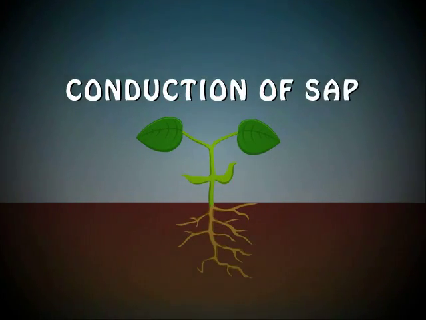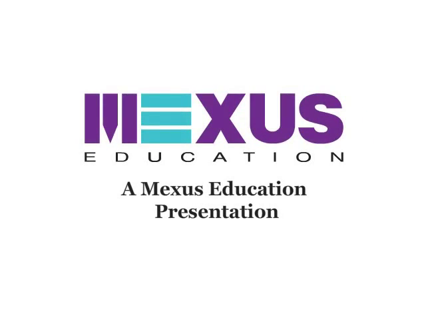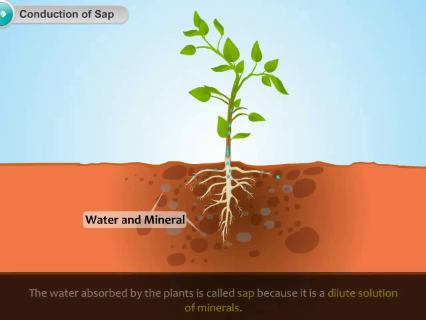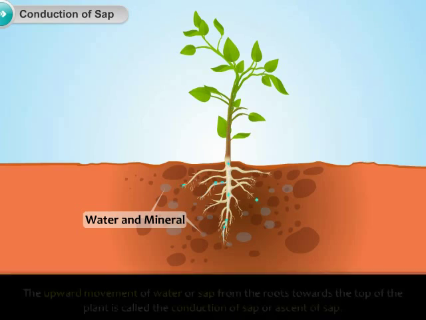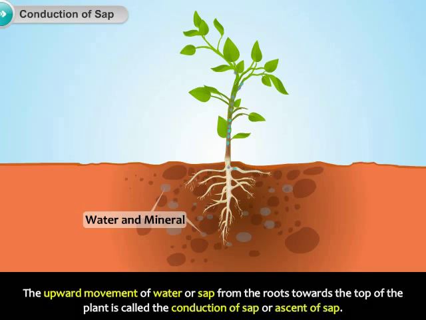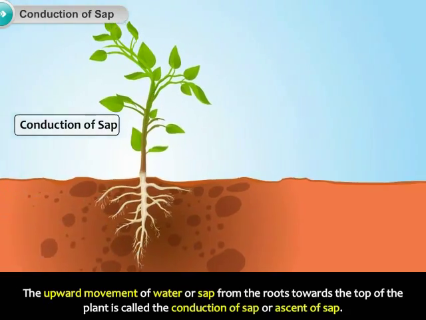Conduction of sap. The water absorbed by the plants is called sap because it is a dilute solution of minerals. The upward movement of water or sap from the roots towards the top of the plant is called the conduction of sap or ascent of sap.